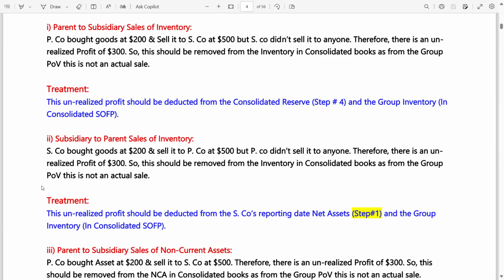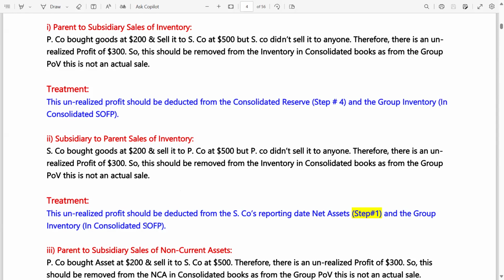It is mandatory that any transactions made between the group members should be deducted or removed from the consolidated financial position. We are just covering the SOFP, so don't get confused why there is no treatment on SOPL. Once we move to the SOPL or SOCF, we will learn the treatment in those topics. Now, what is the treatment?